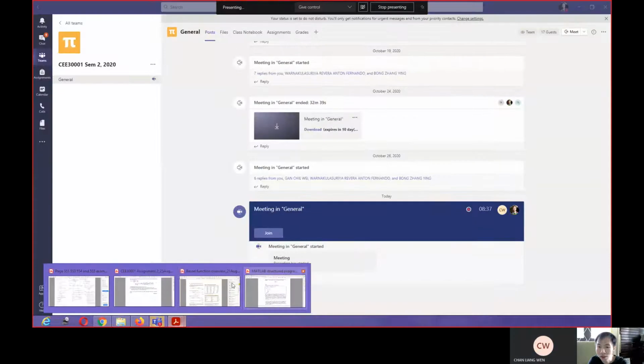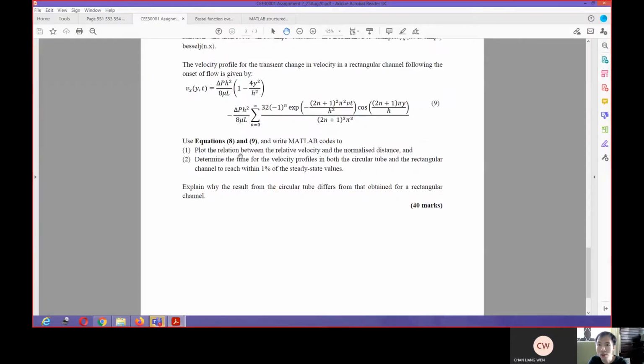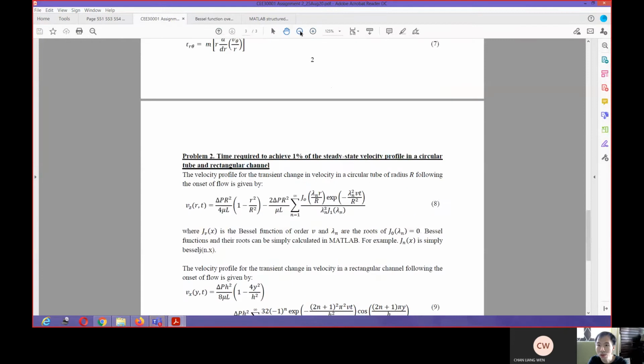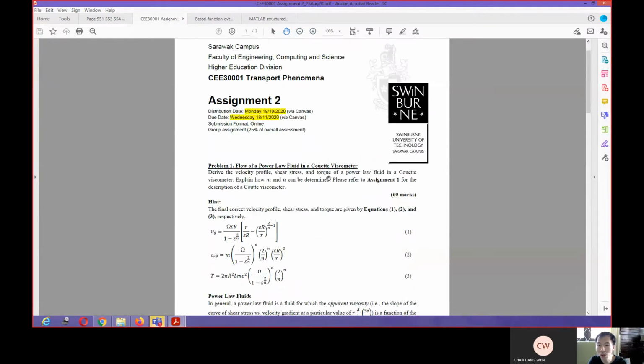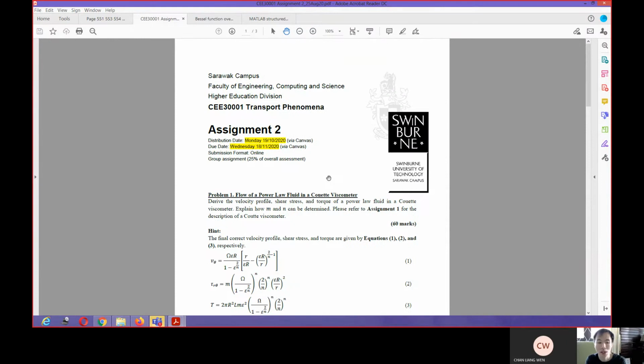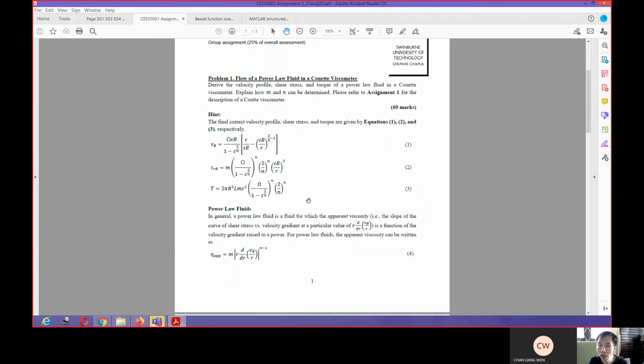Okay, assignment 2. If I go into assignment 2, problem 1 is almost the same as assignment 1, problem 1. The hint for the correct velocity profile, shear stress, and everything is given here. So